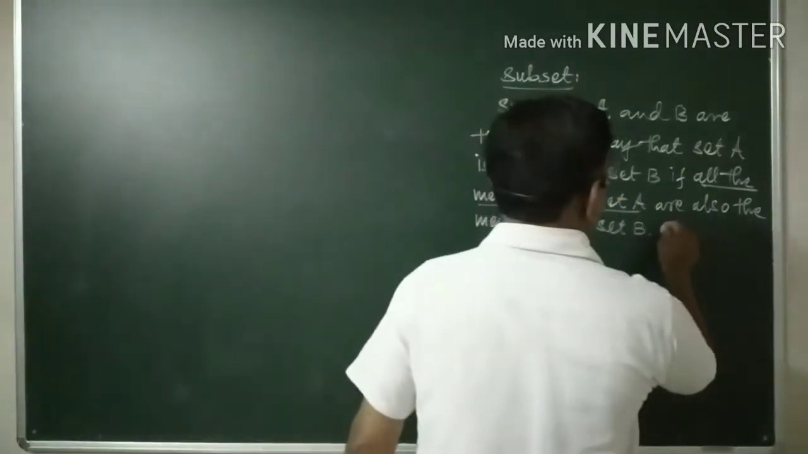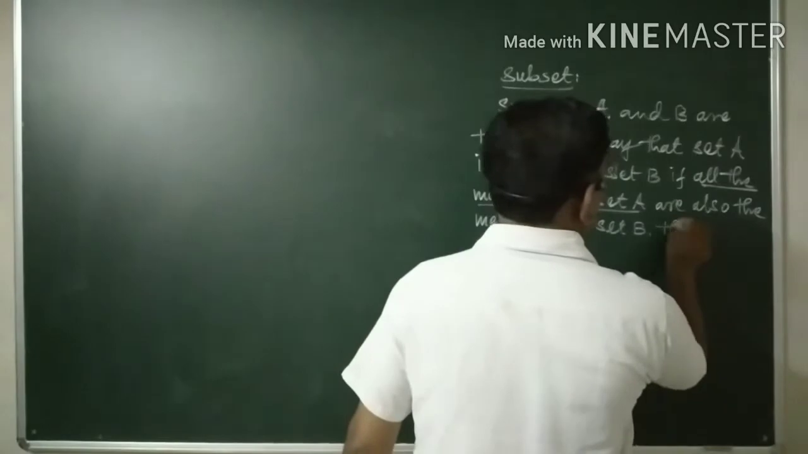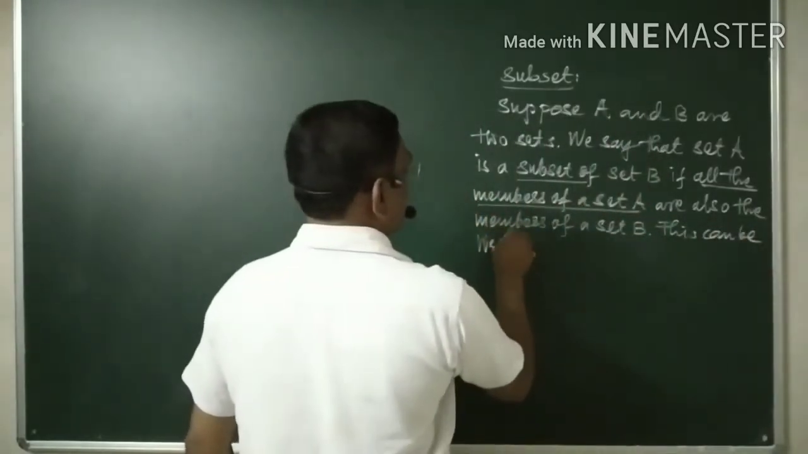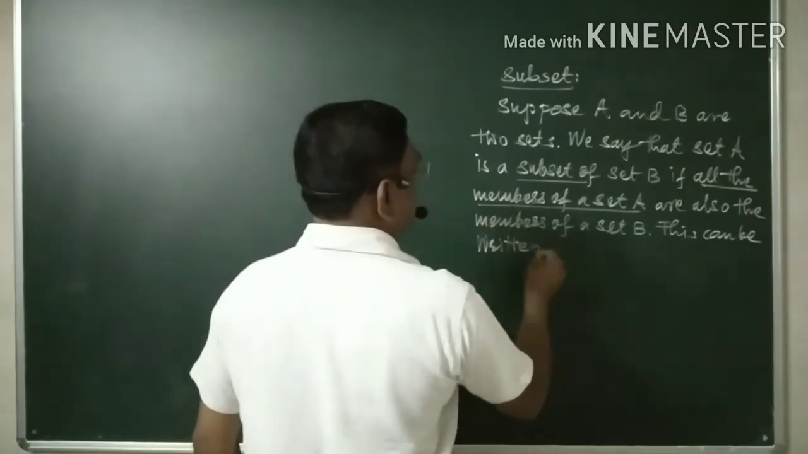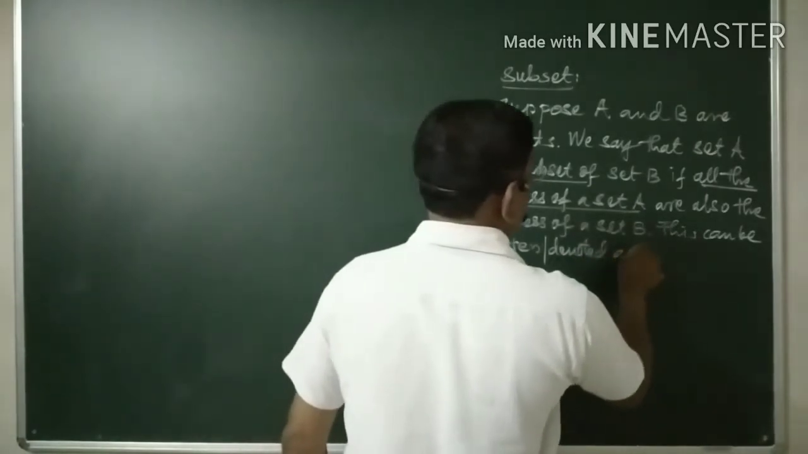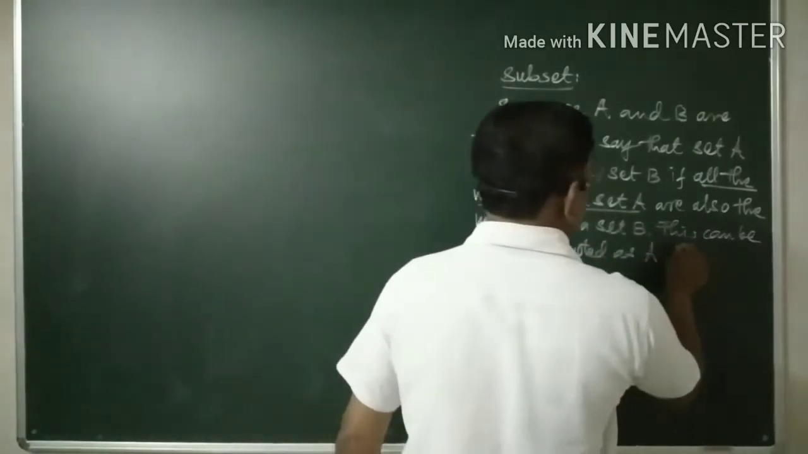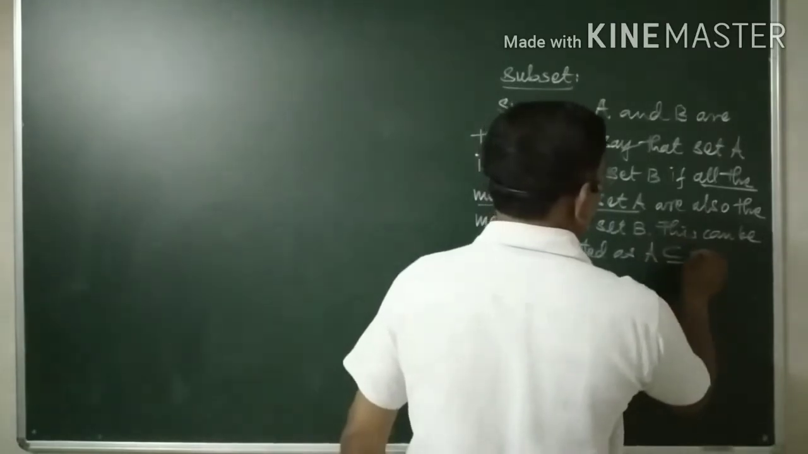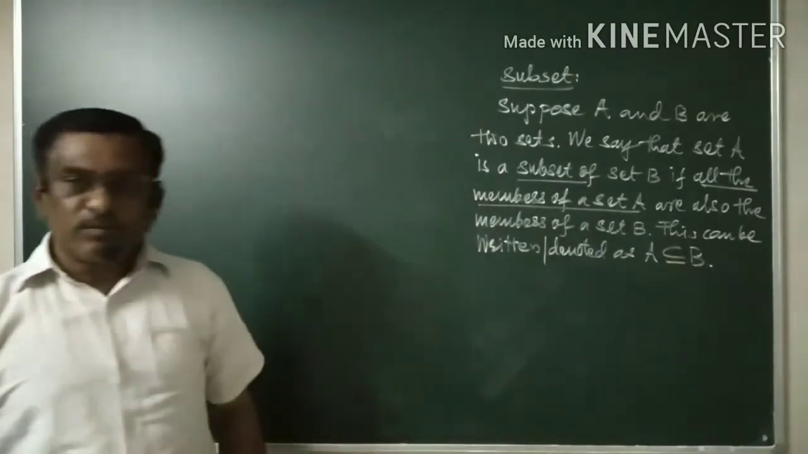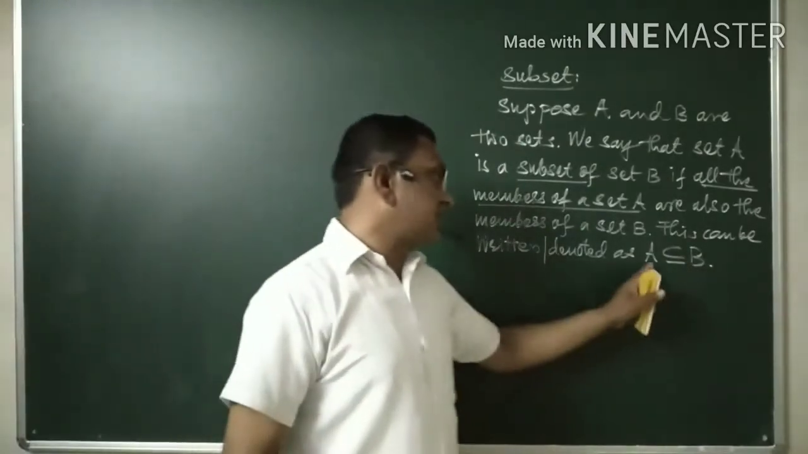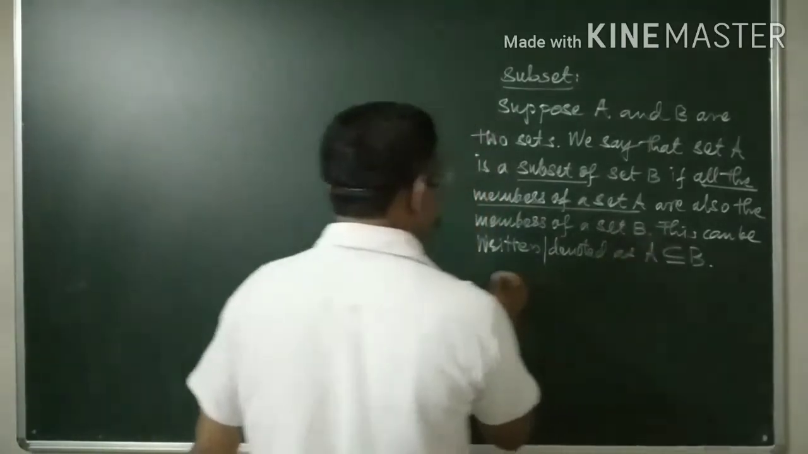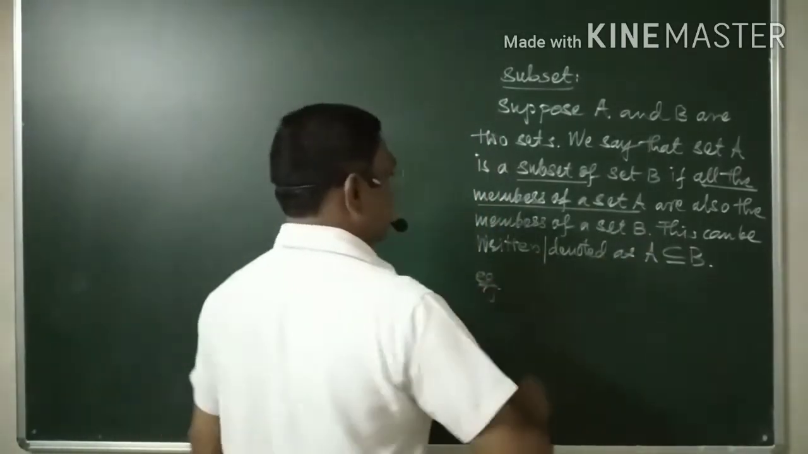This can be written as, or denoted as, A is a subset of B. This is the notation we have to denote subset: A is a subset of B. Now let us go for the example of this one.